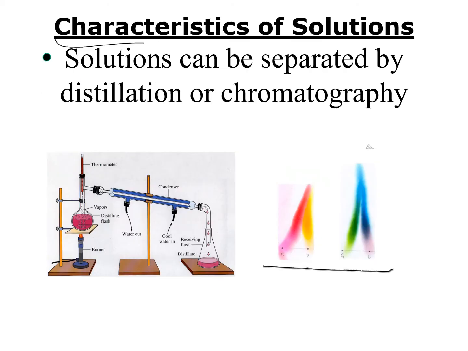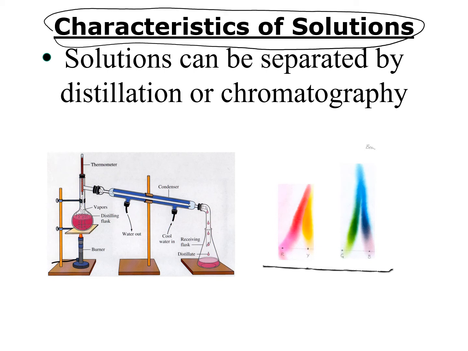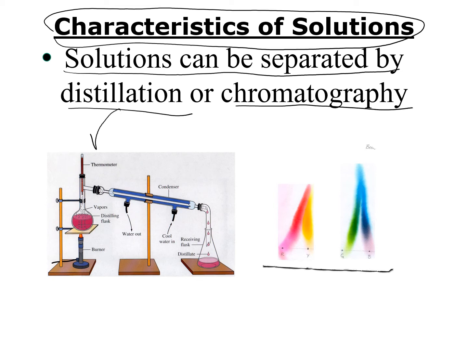The last characteristic of solutions that we'll discuss is that solutions can be separated by distillation or chromatography. This is a distillation apparatus on the left, and a distillation apparatus works by separating liquids based on different boiling points. So in this flask, we have wine which is a solution.